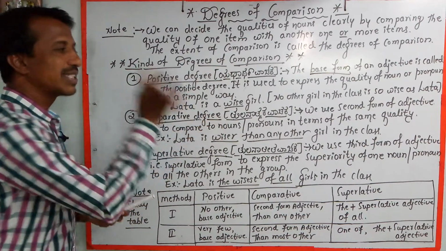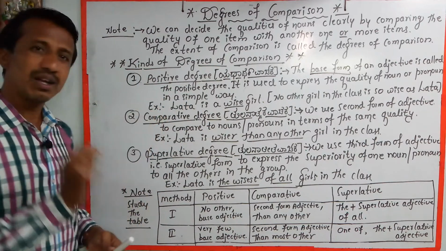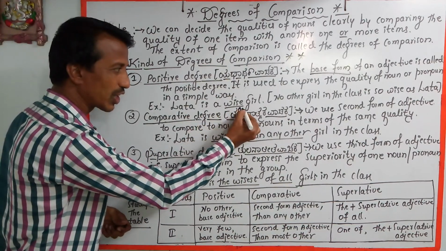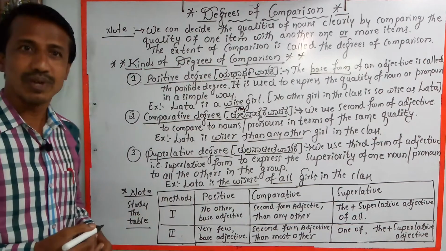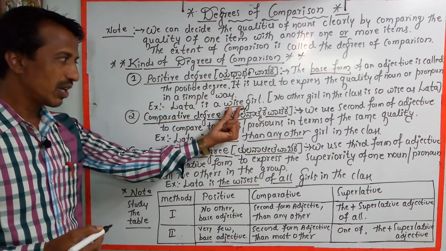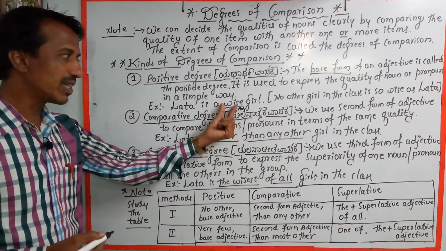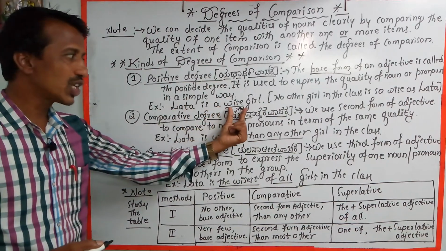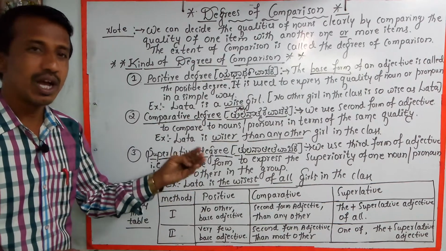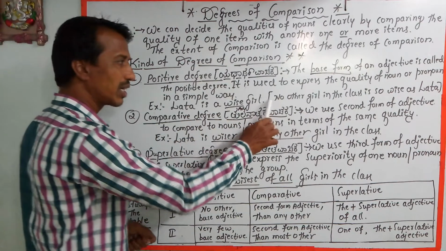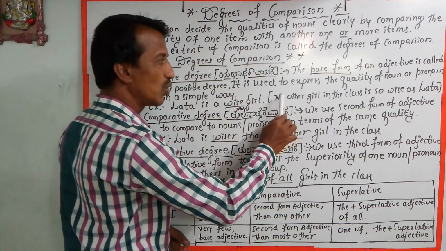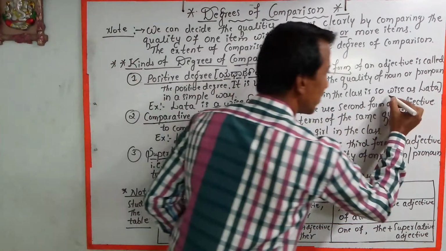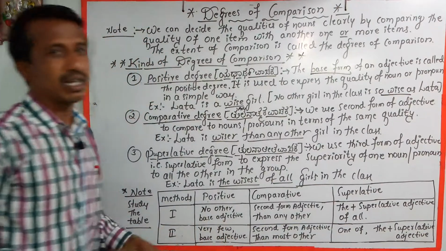Example, Lata is a wise girl. How is Lata? Lata is a wise girl. In this sentence, wise is called adjective, gunavachaka. ಅದನ್ನ ಇಲ್ಲಿ describe ಮಾಡುತ್ತೆ. The word wise describes how Lata is. Here the adjective form is in base form, I mean in first form. This sentence can be written in another form: no other girl in the class is so wise as Lata.